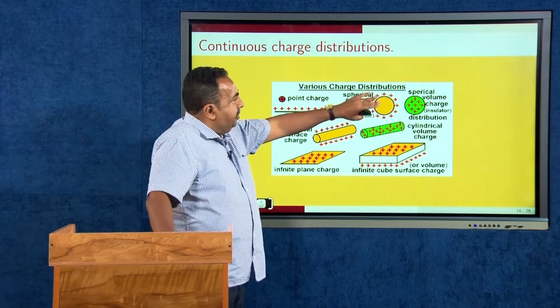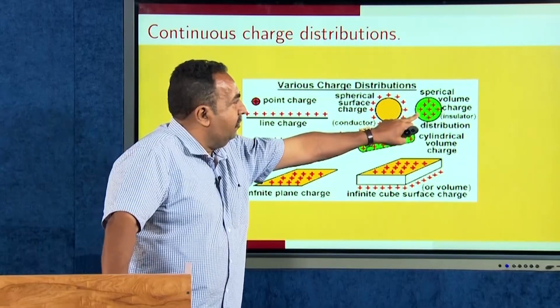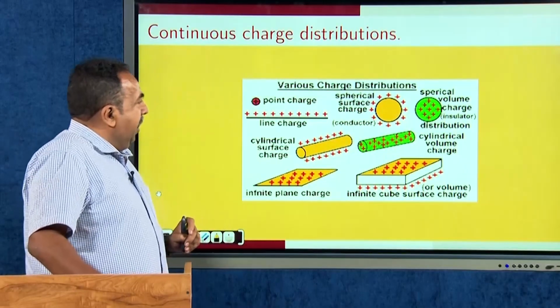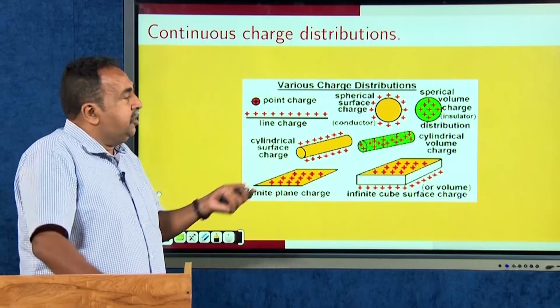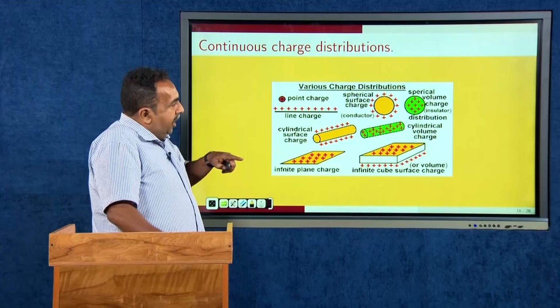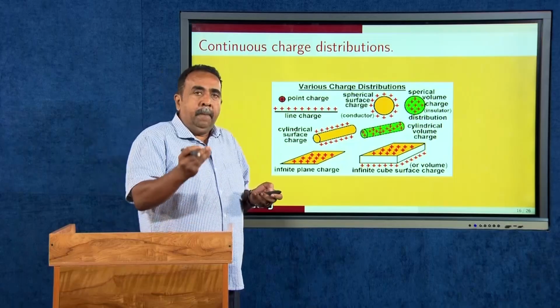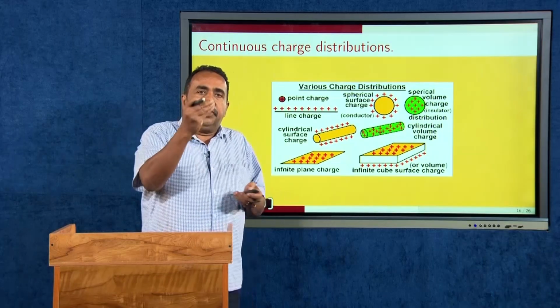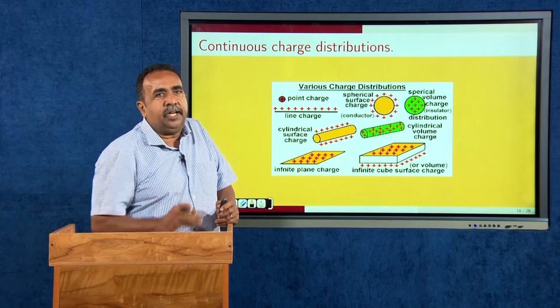If it is only distributed on the surface, it will be a surface charge distribution. This is a volume charge distribution. And even in the case of a cylinder, if it is a metallic cylinder, you will shortly see that there will be only a surface charge distribution. Therefore, to have more concepts about the electric field, I will first make the idea of the continuous charge distribution. I will be mathematically expressing this charge distribution.